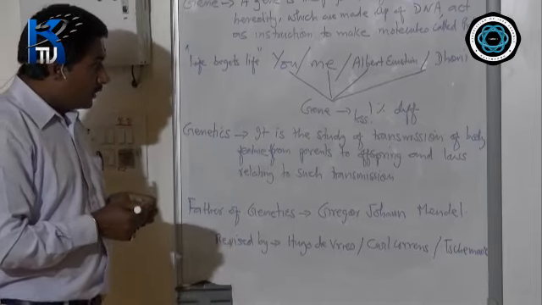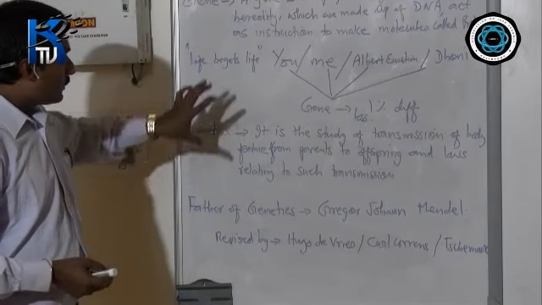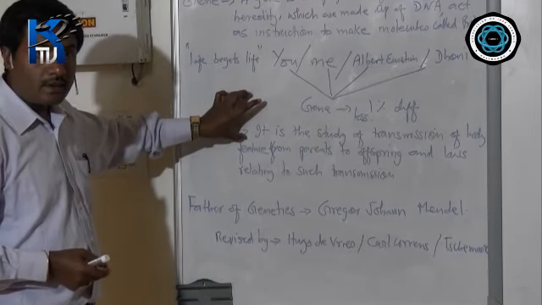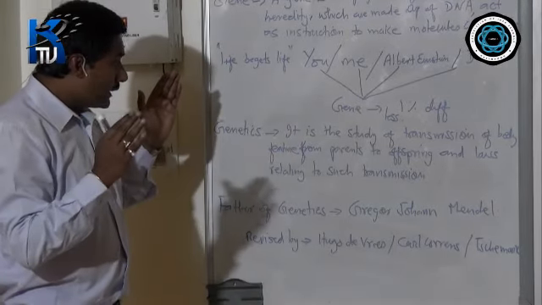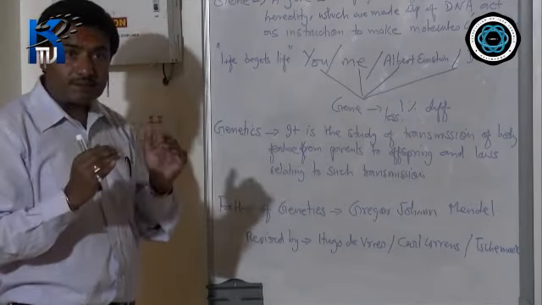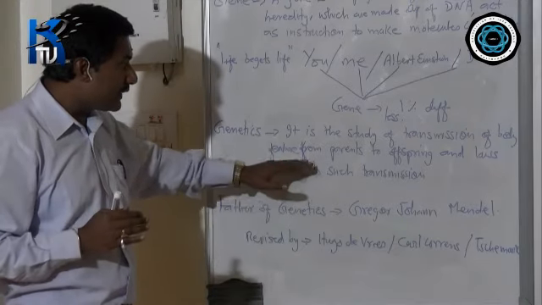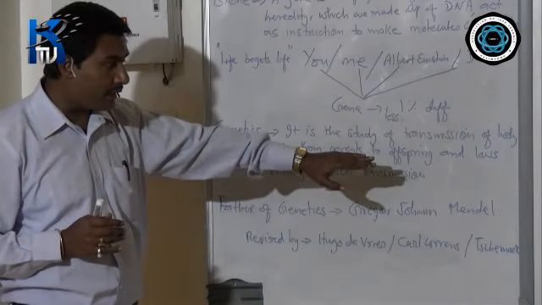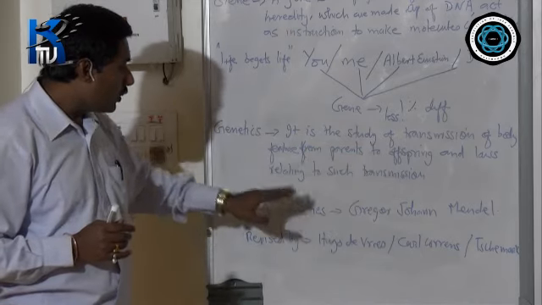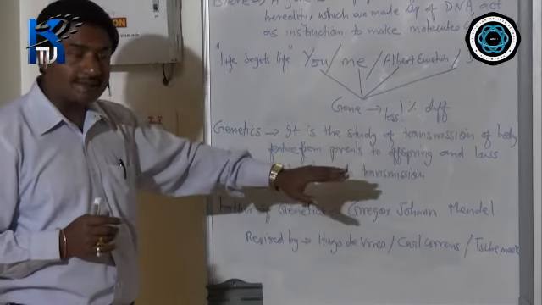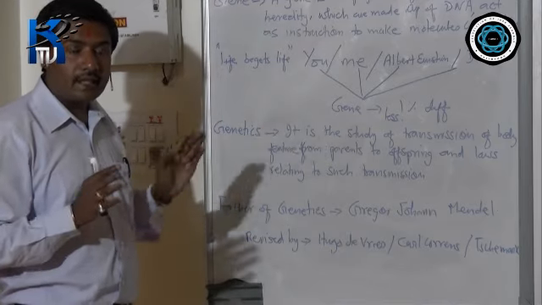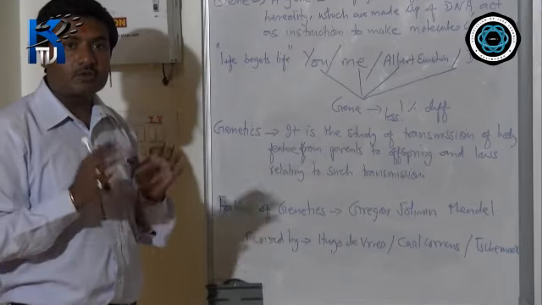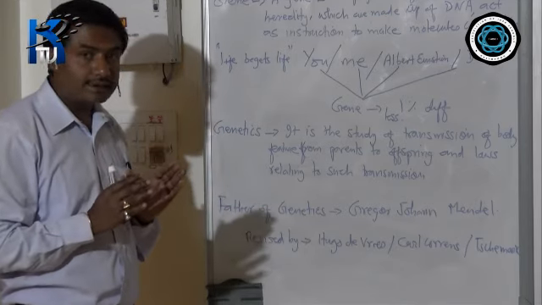Now the study of the gene, its features, its transmission of body features from parents to offspring, and laws relating to transmission is called genetics. That means if the definition comes, what is genetics?